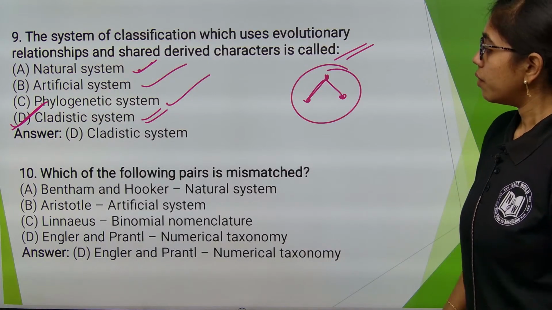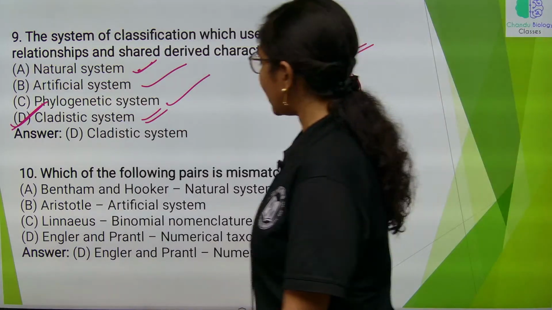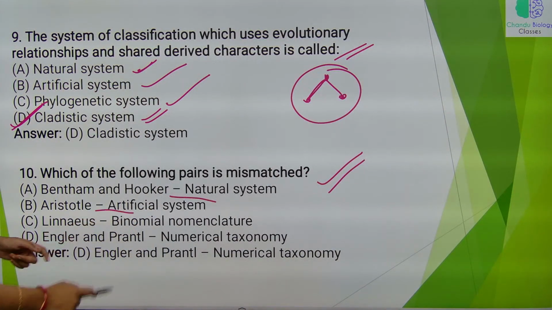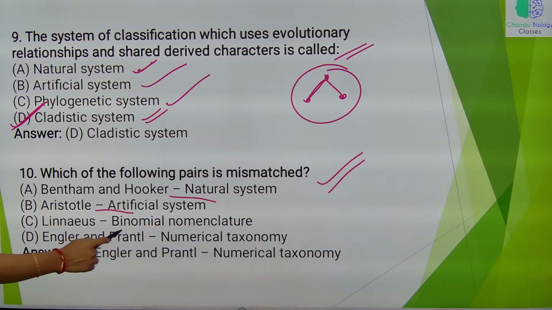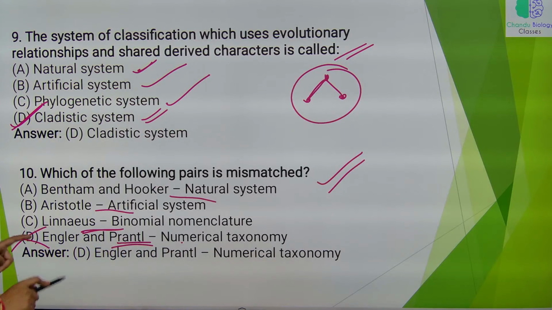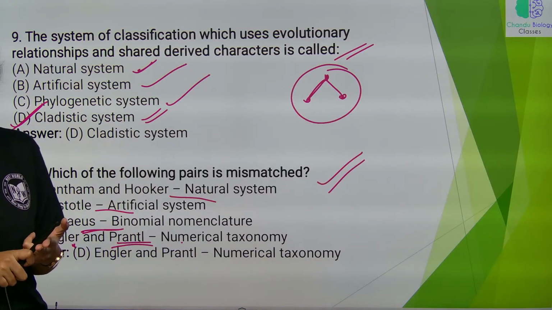10th question, which of the following pairs is mismatched? Bentham and Hooker system of classification is natural. Aristotle gave artificial system of classification. Linnaeus binomial nomenclature. Engler-Prantl does not give numerical taxonomy. Engler-Prantl gave us natural system of classification. Bentham-Hooker, Engler-Prantl gave us natural system of classification.